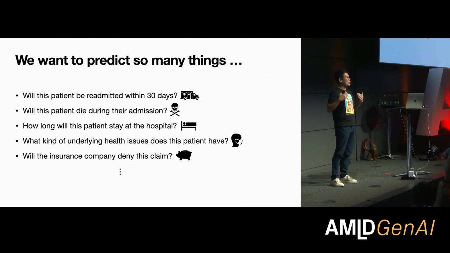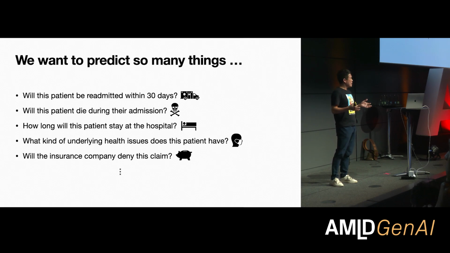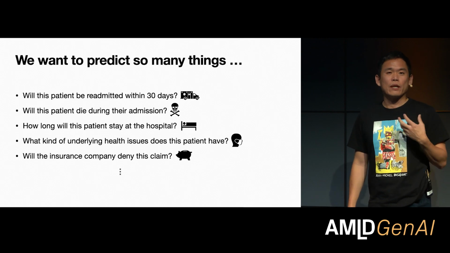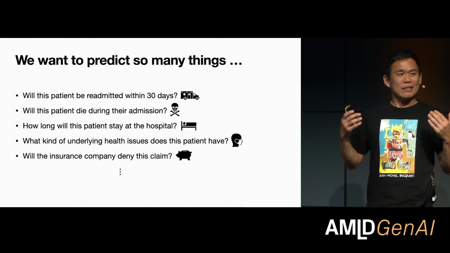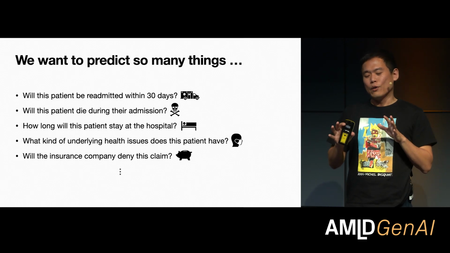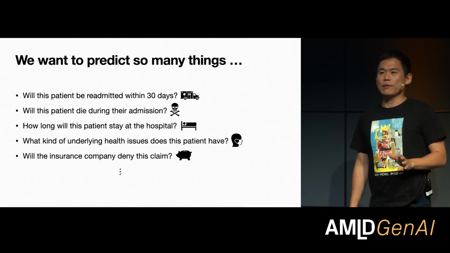That allows us to do better resource allocation, or the optimization of hospital beds, and then you have the various cares. And we probably want to know what kind of underlying health issues the patient has. If the patient is predicted to have a bad health condition or underlying health issues, then we probably want to take extra care for them. And one of the things that actually matters, but is really not visible and also controversial from the outsider perspective, is that we often want to predict whether the insurance company is going to deny the claim as well.